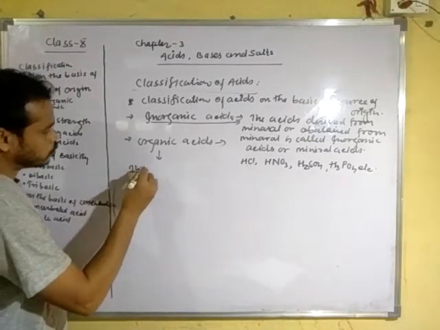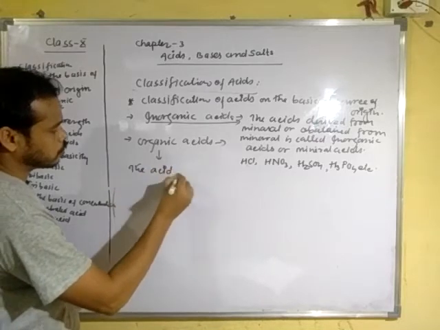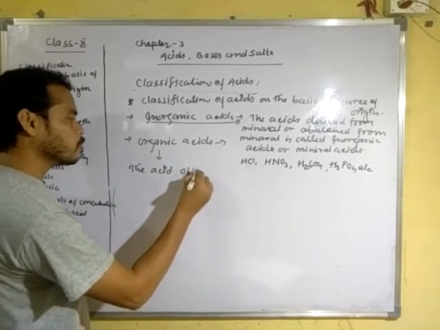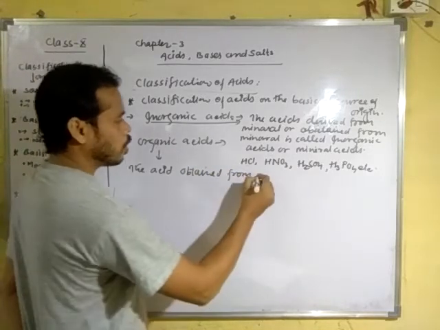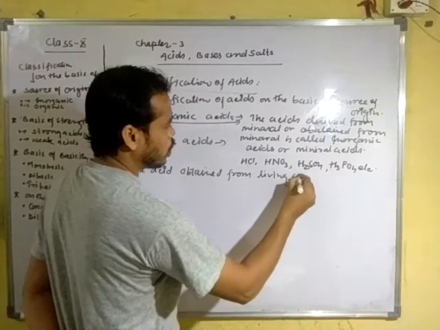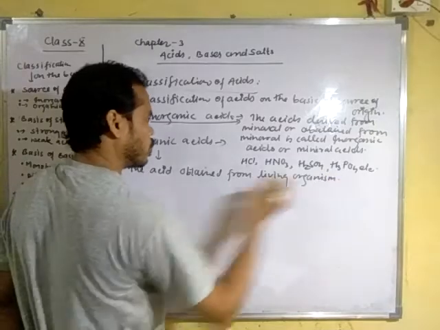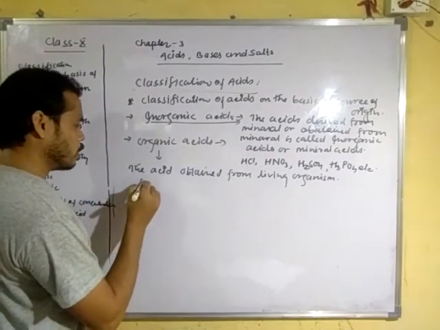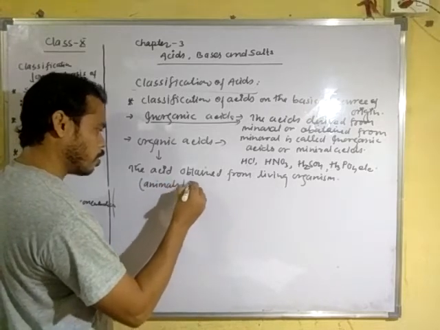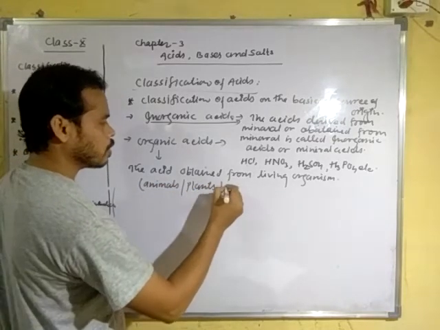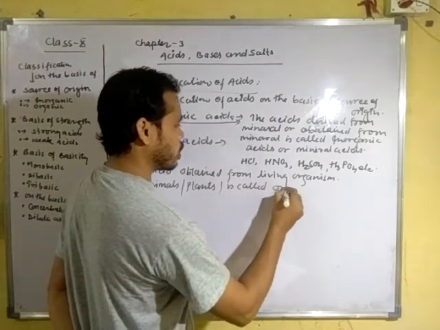The acid obtained from a living organism, which may be an animal or a plant, is called organic acid.